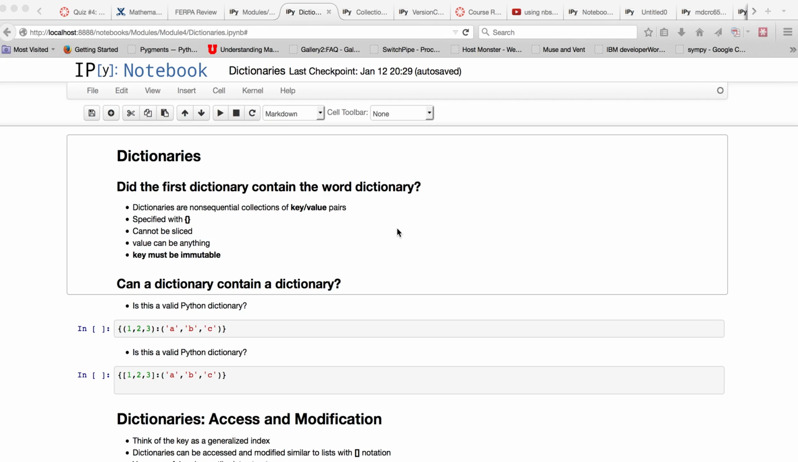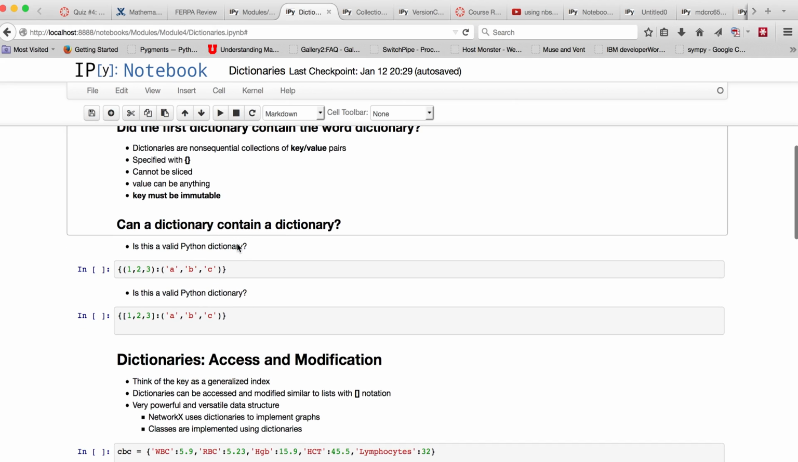So dictionaries are specified with curly brackets. They cannot be sliced like we've done with lists, like we've done with strings, because they're non-sequential. And the keys or indexes are arbitrary. So the value can be anything. So anything can be a value in a dictionary. But the key, which is our generalized idea of an index, must be immutable.